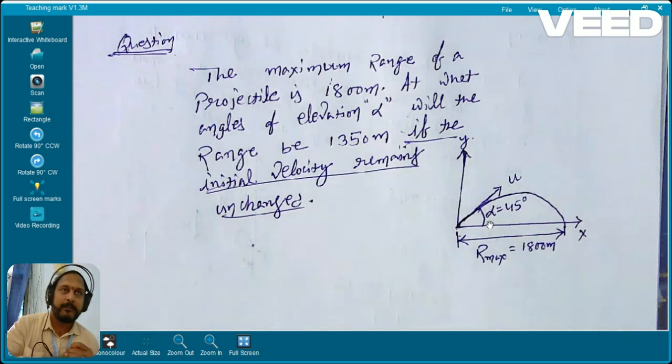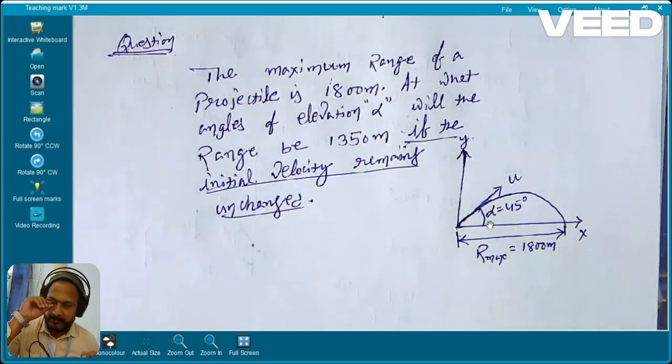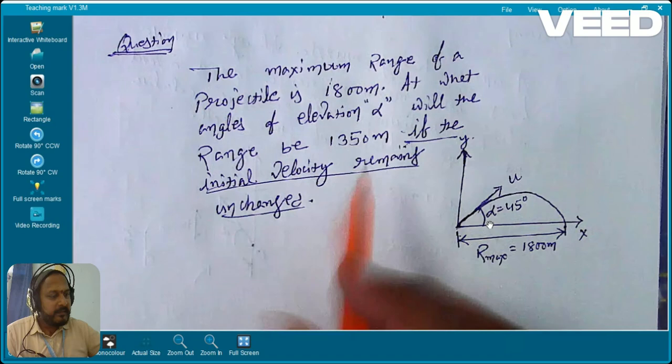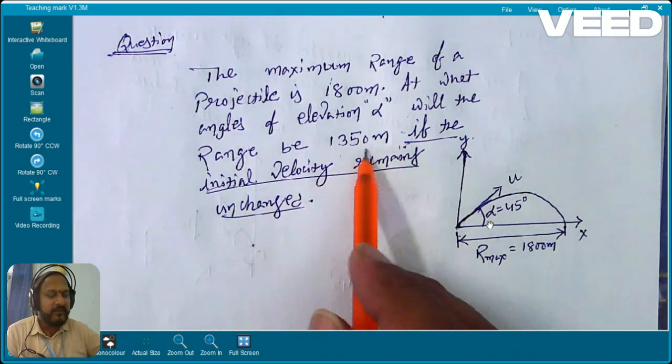Now he is asking, what will be the angle if the range is 1350 meter?